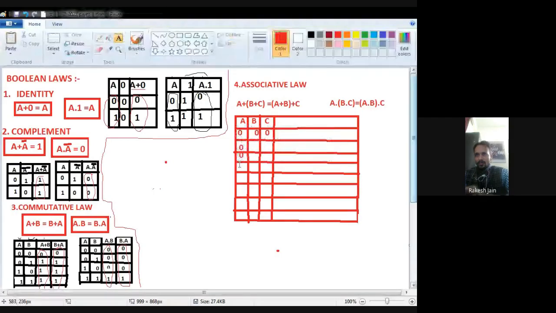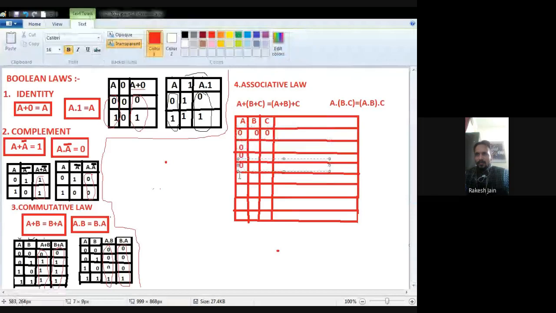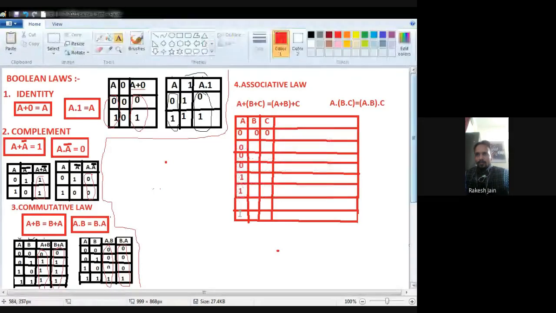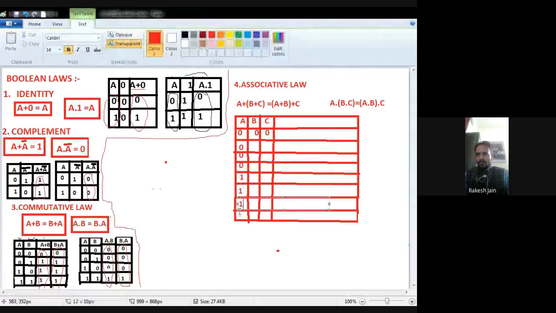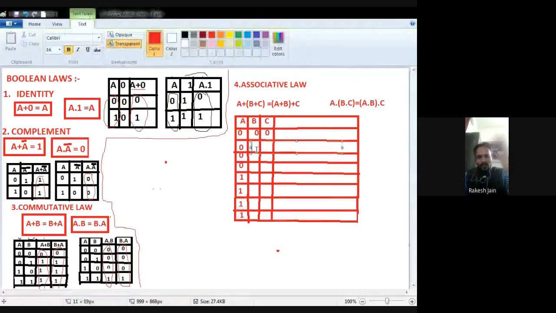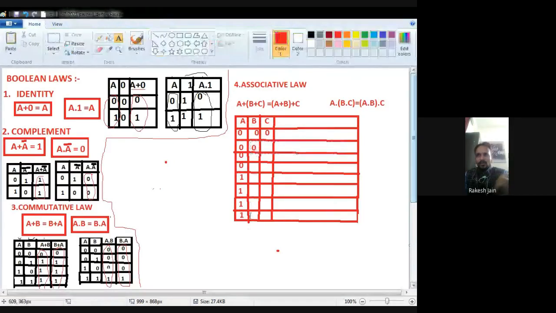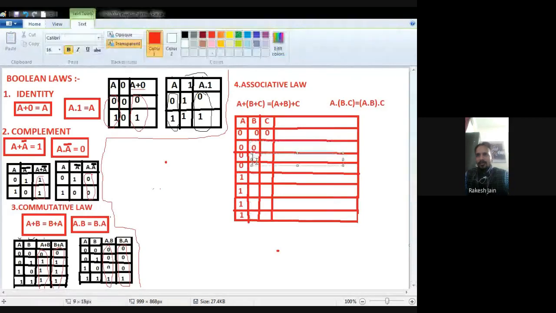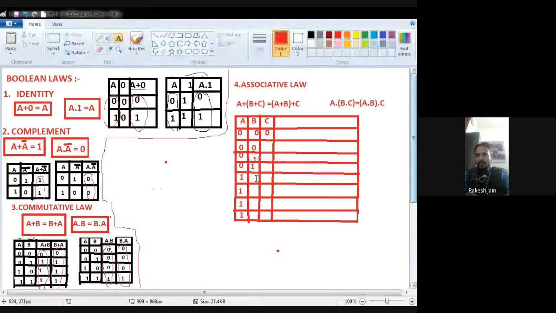Okay, A, B and C are there because there are three things. That's why the combination should be 2 raised to the power 3, that is 8. So 0 to 7, so 0, 0, 0, it is 0. You can remember it also by 4 times 0, 4 times 1. This is a simple technique to remember this.